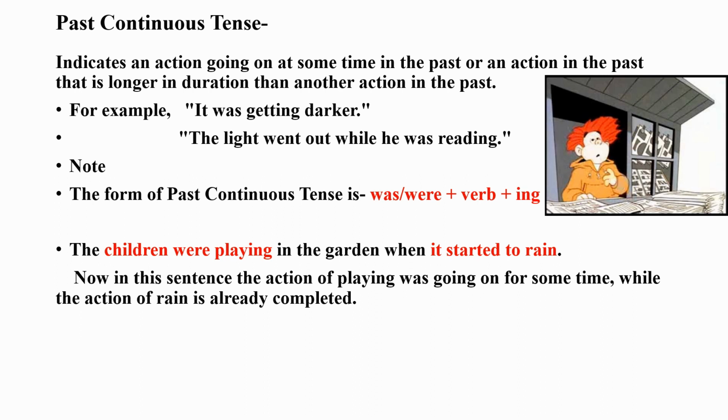Now, in this sentence, the action of playing was going on for some time. Children were playing. They started playing in the past and they continued playing in the garden when it started to rain. Now, it started to rain. The action of rain is already completed because it has already started.